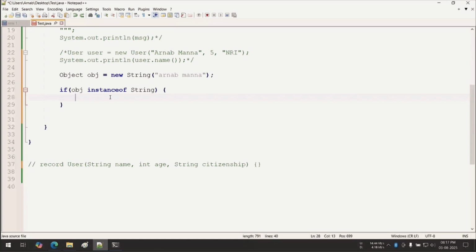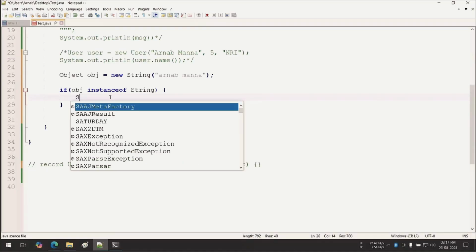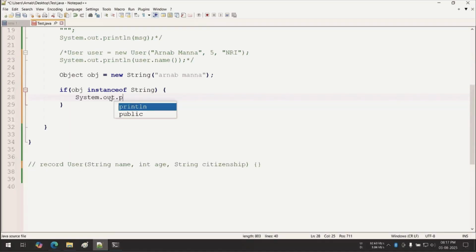What about String class related methods? If it is a String, then System.out.println, and here you write obj.toUpperCase. Will it work, guys?